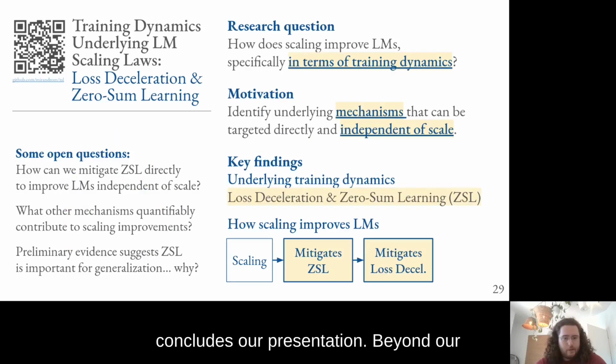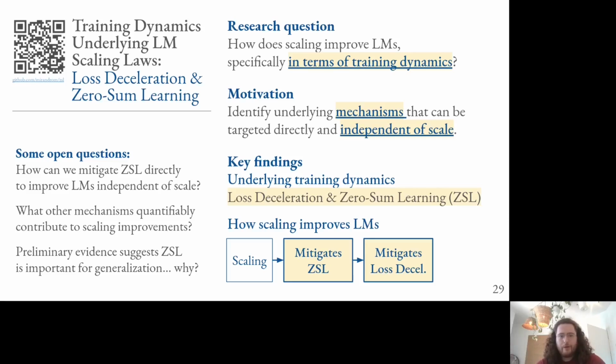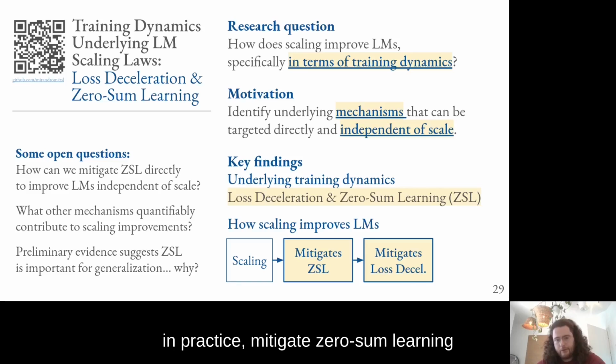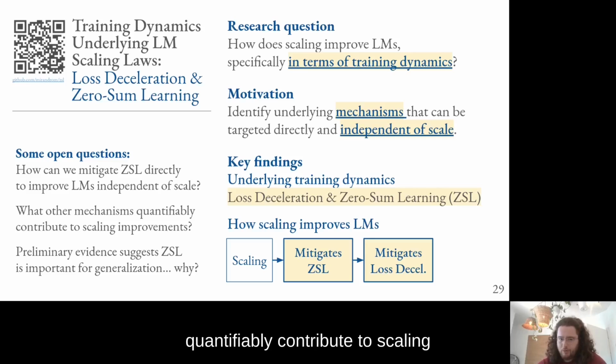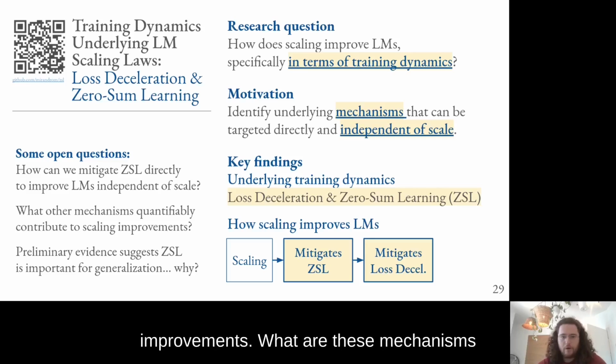All right, so this concludes our presentation. Beyond our findings, there are still important unanswered questions. First, how can we, in practice, mitigate zero-sum learning directly to improve language models independent of scale? Second, the mechanisms we identify are not exhaustive, and there are likely other mechanisms that quantifiably contribute to scaling improvements. What these mechanisms are remains an open question.